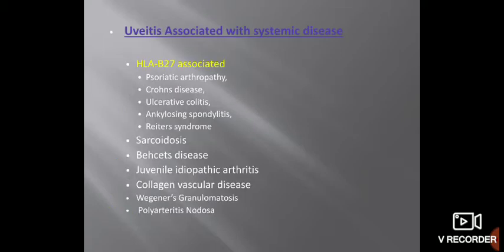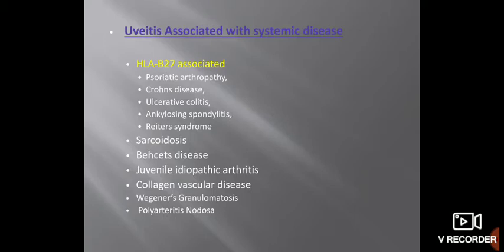Uveitis associated with systemic diseases. Uveitis is commonly associated with systemic diseases. There are n number of systemic diseases in which one of the manifestations is anterior uveitis or posterior uveitis. Diseases associated with HLA-B27 are associated with uveitis. HLA-B27 associated systemic diseases: psoriatic arthropathy, Crohn's disease, ulcerative colitis, ankylosing spondylitis, Reiter syndrome. In all these conditions, uveitis is also associated.